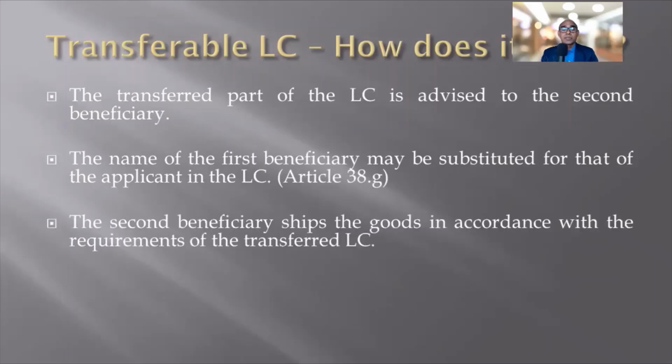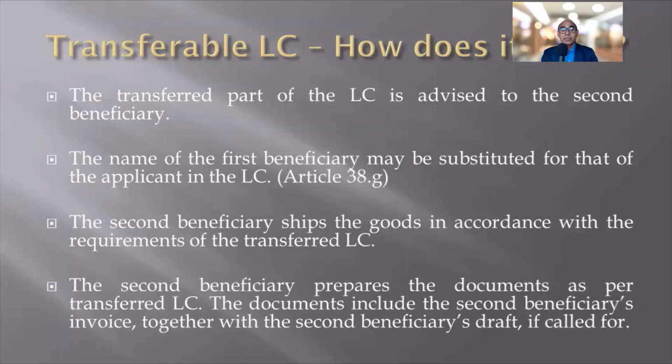The second beneficiary, after receiving the transferred LC, ships the goods in accordance with the requirement of the transferred LC. The second beneficiary prepares the documents as per the transferred LC. The documents include the second beneficiary's invoice together with the second beneficiary's draft if called for. If the LC needs submission of a draft, then the second beneficiary will submit the draft also along with other documents and invoice,